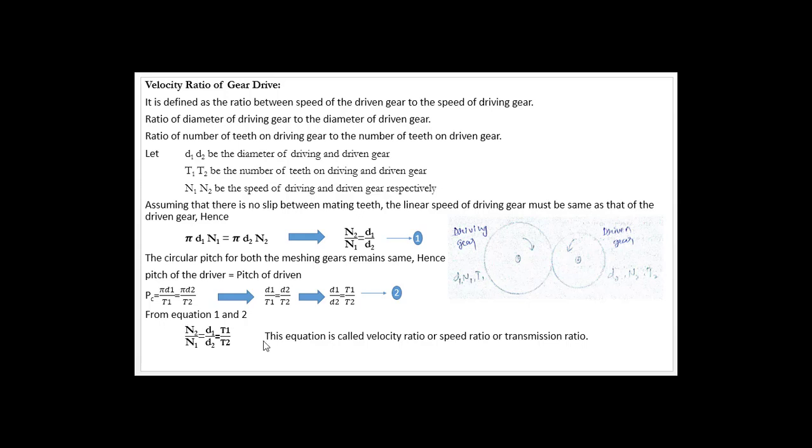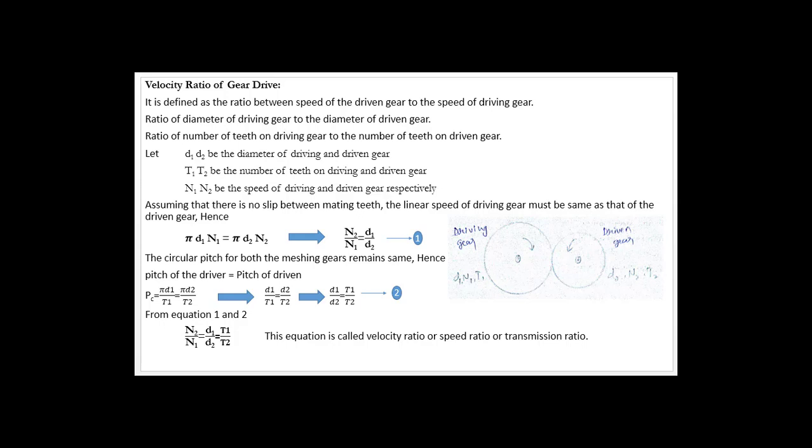You can see here, this equation is called the velocity ratio. You can call it velocity ratio, or speed ratio, or even transmission ratio. These terms are all the same, and for a definition you can write any one of these three, or if you are good enough to remember all, you can write them, or if you simply remember this expression, then definitely you can write all three definitions for this velocity ratio of a gear drive. Yes, this is the simple thing.